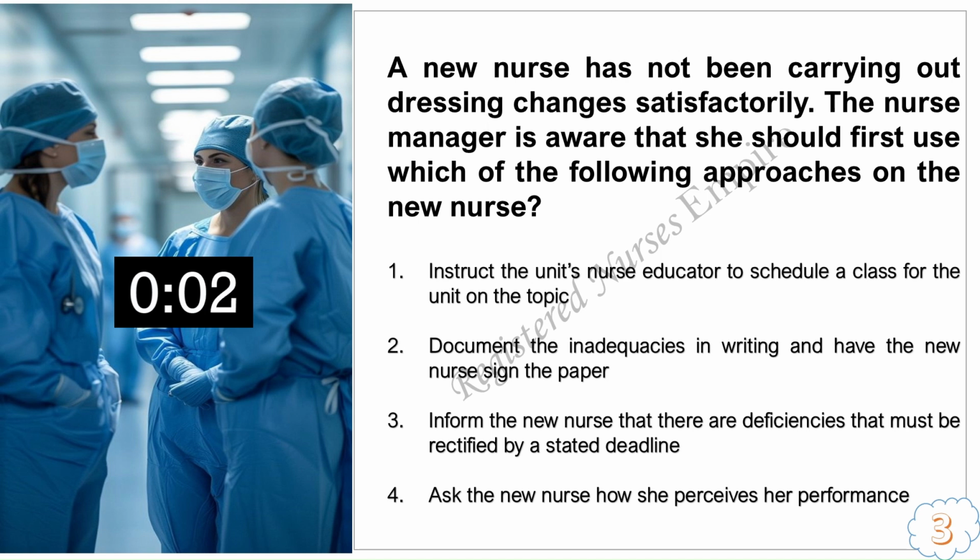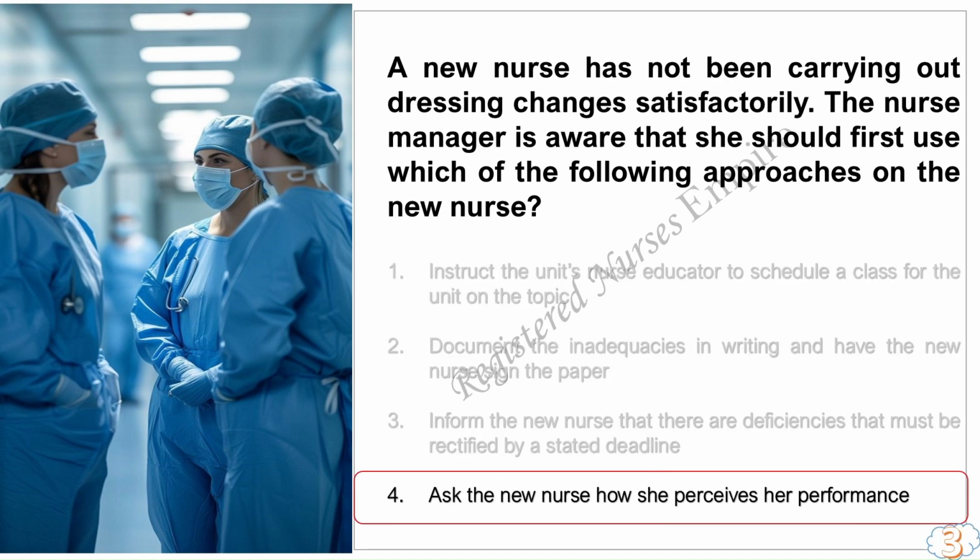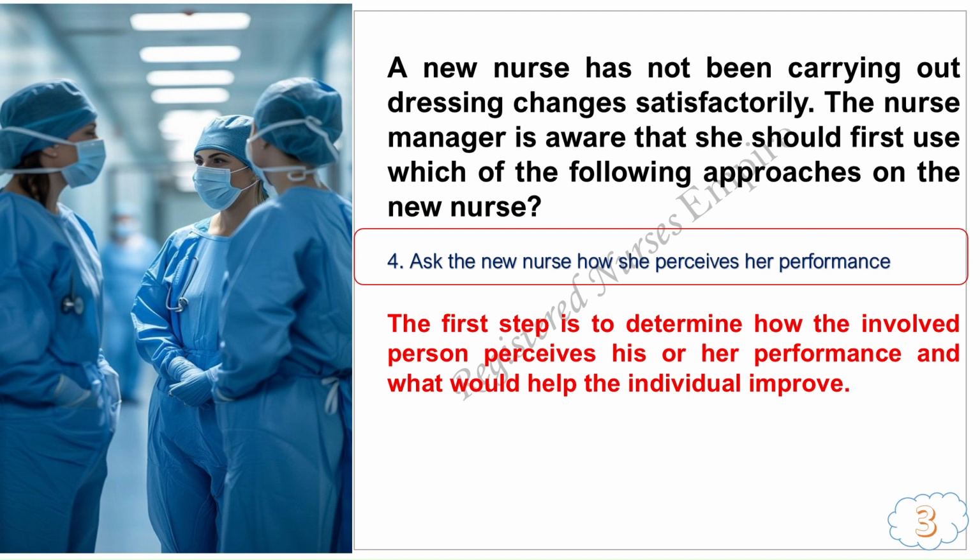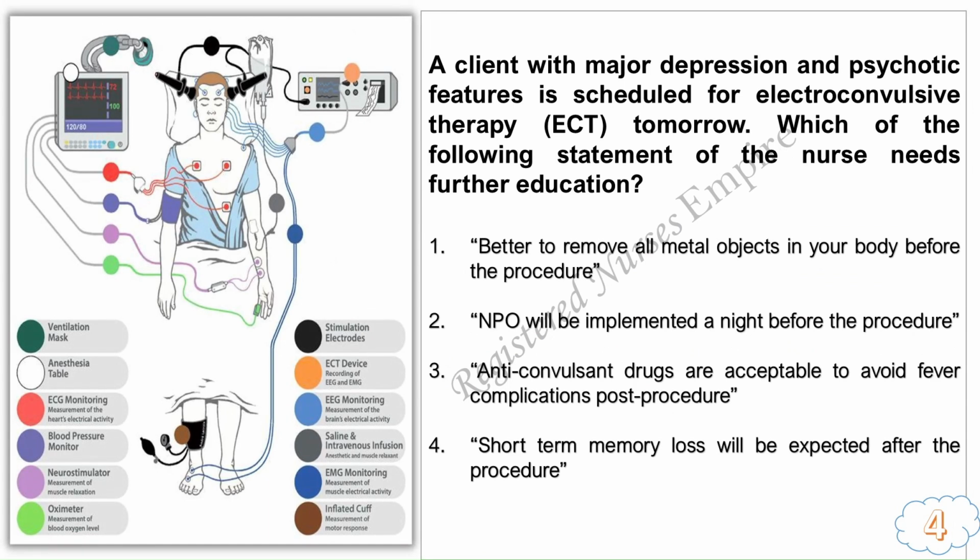Three, two, 1. The answer is 4. Ask the new nurse how she perceives her performance. Remember, the first step is to determine how the involved person perceives his or her performance and what would help the individual improve. Question number 4.